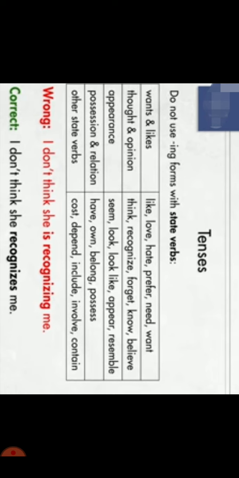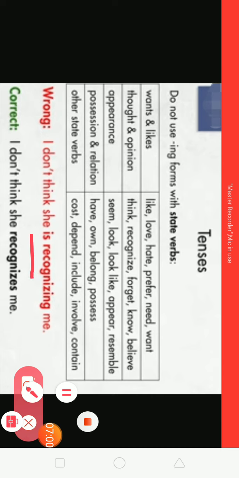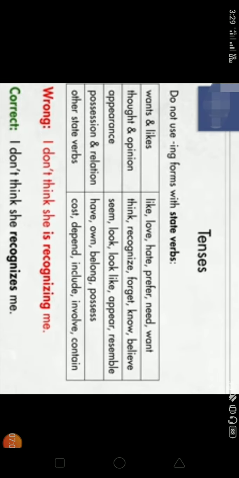All these come under state verbs, which can't be used in present continuous tense. For example, I don't think she is recognizing me. The correct answer is I don't think she recognizes me. So in this sentence, the word recognize can't be used with the ing form.